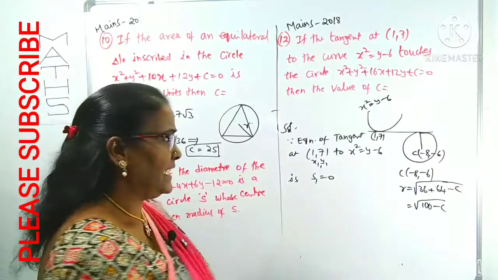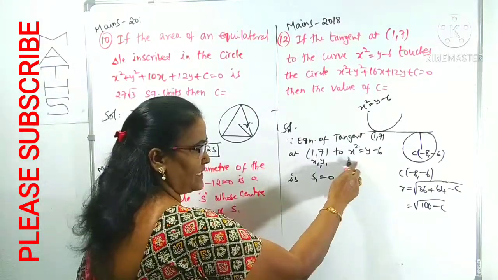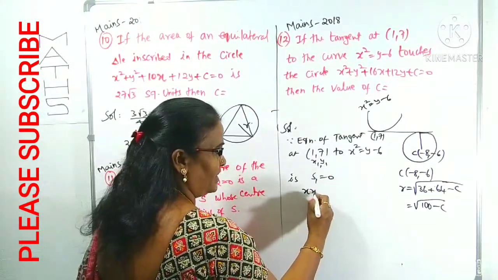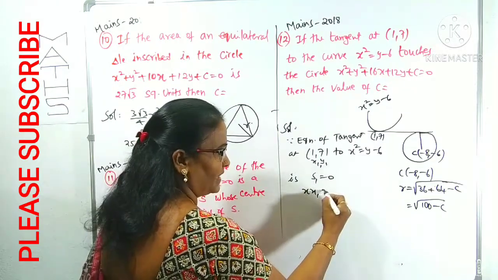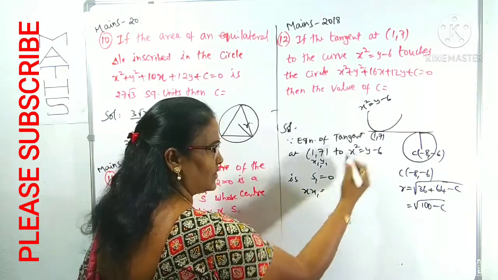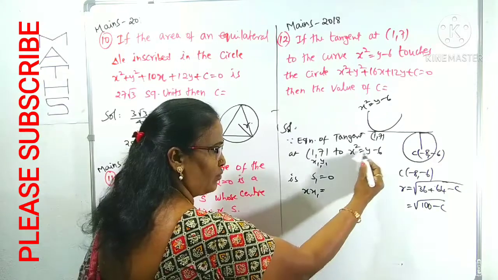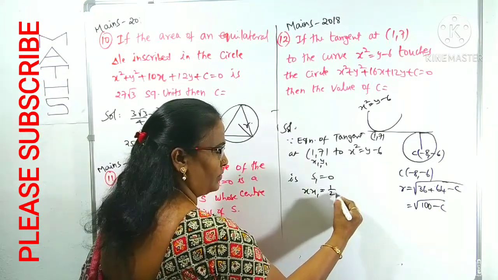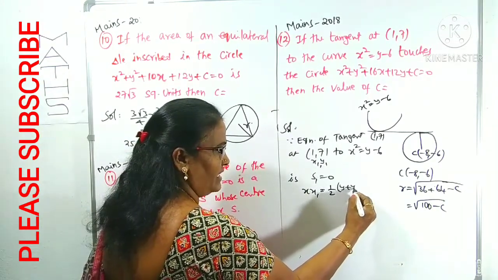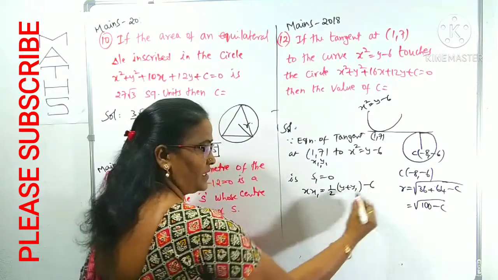For any curve, if a second degree term is there like x square, we write x1. For first degree terms like y or x, here y is there, take its coefficient, which is 1, half of that, 1 by 2. We write y plus y1 with minus 6.